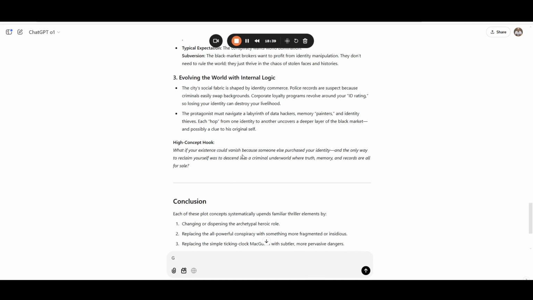What if your existence could vanish because someone else purchased your identity? And the only way to reclaim yourself was to descend into a criminal underworld where truth, memory, and records are all for sale. I want to read this book. I want to watch this movie or this TV series.